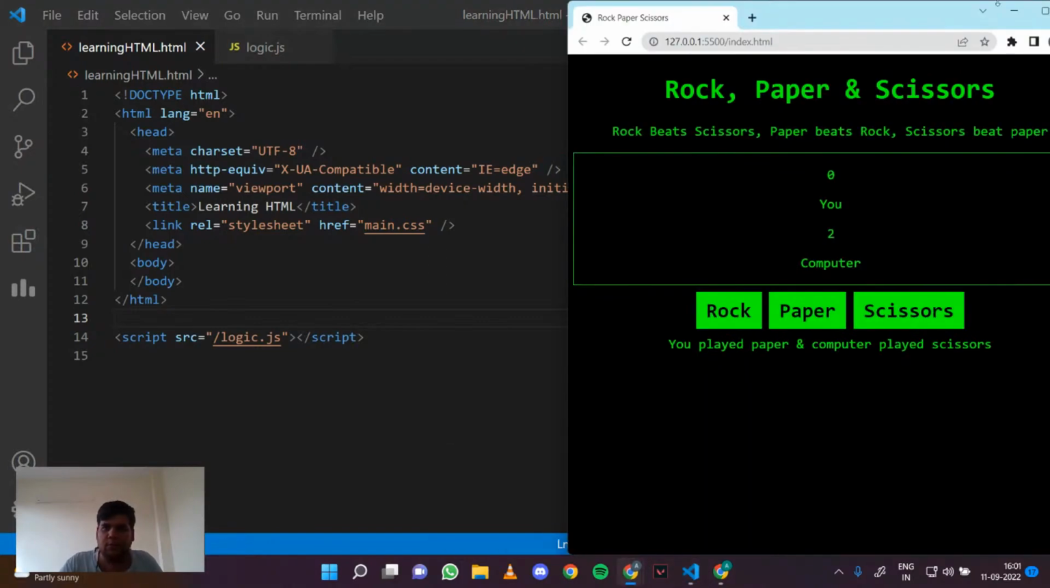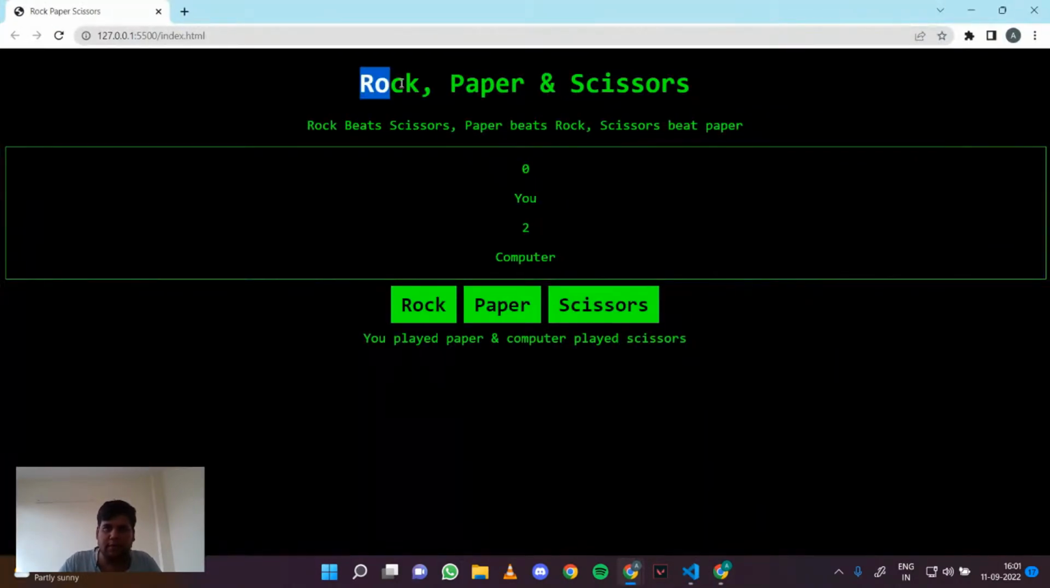Right. So let me show what our game would actually look like. It will have this heading, then it will have this set of rules. So basically, we have our heading as rock, paper, and scissors. We have a paragraph that says rock beats scissors, paper beats rock, and scissors beats paper. And then we have these options.